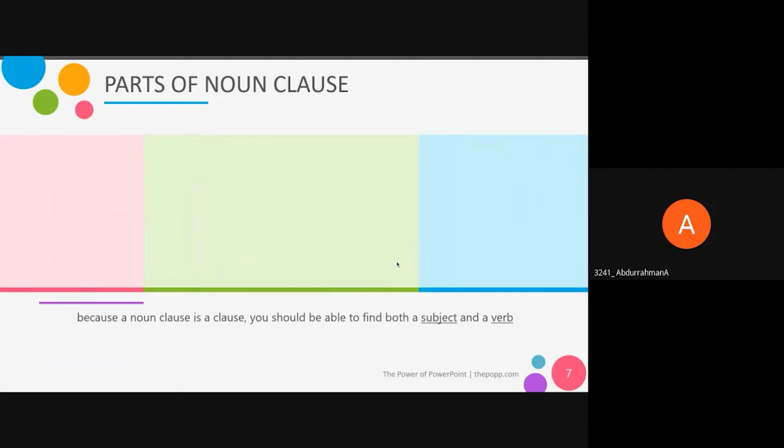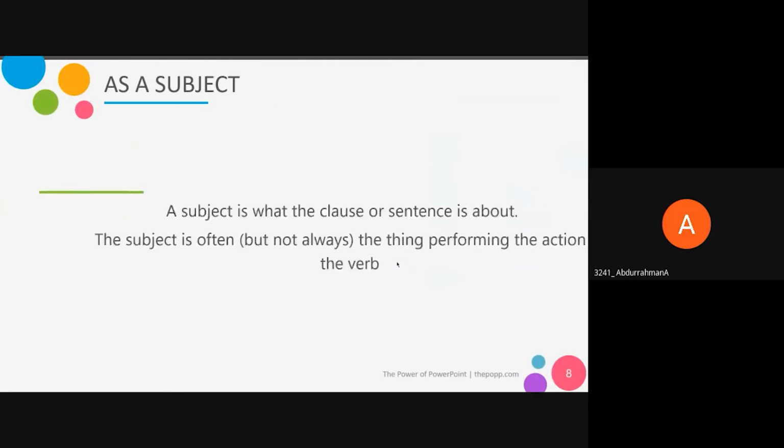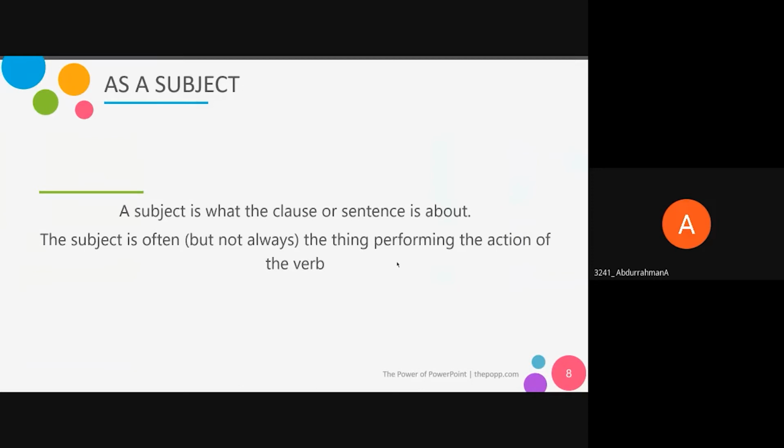Because a noun clause is a clause, you should be able to find both a subject and a verb. The subject is what the clause or sentence is about. The subject is often, but not always, the thing performing the action of the verb.